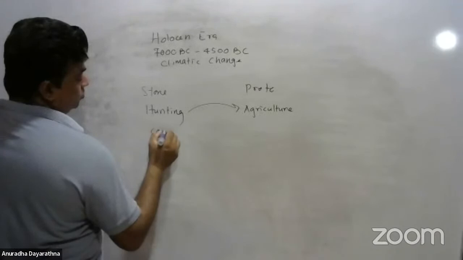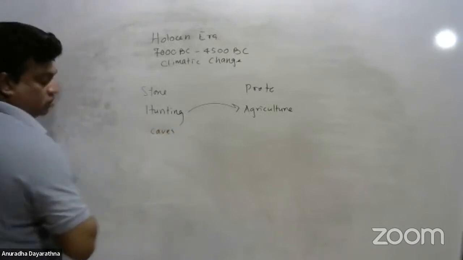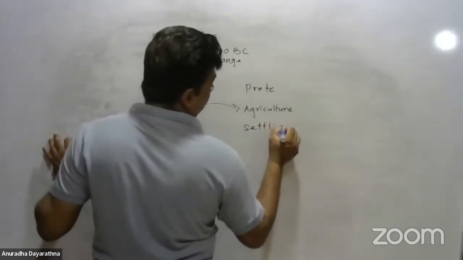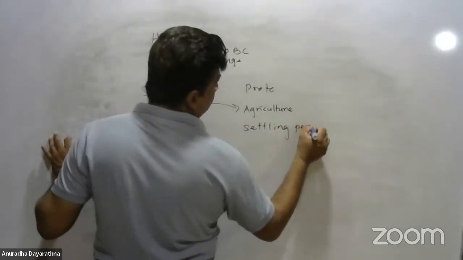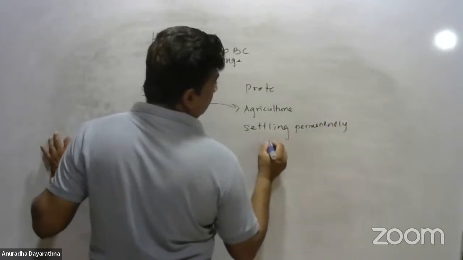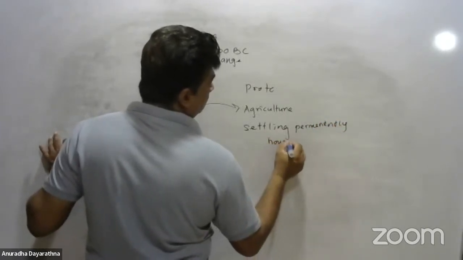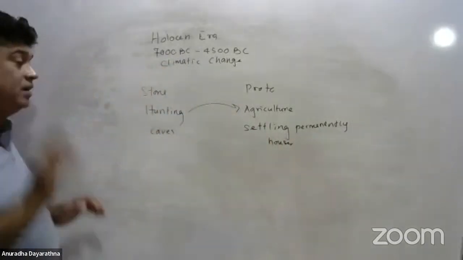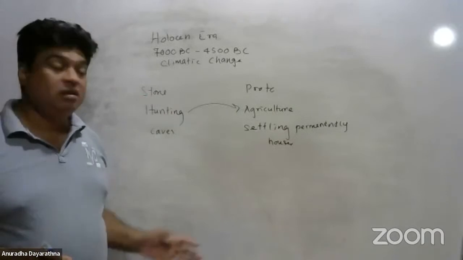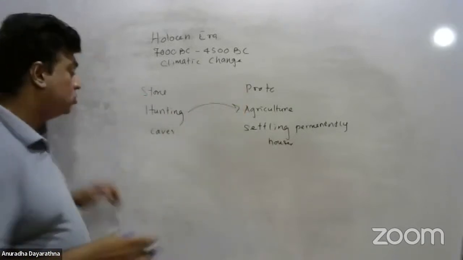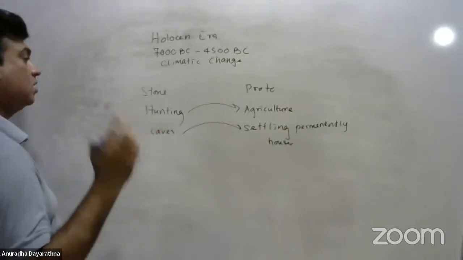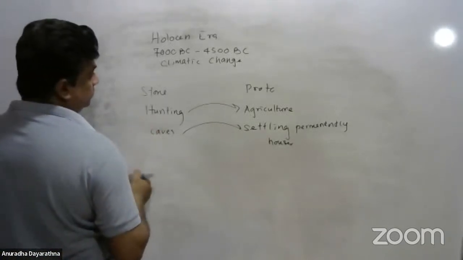Earlier they lived in natural caves. Now they started settling permanently in houses. They started building houses, settling permanently in one place. Otherwise, they can't do agriculture. So, from living in natural caves to settling permanently, that is the second change of the lifestyle.